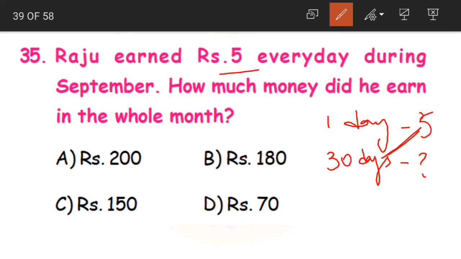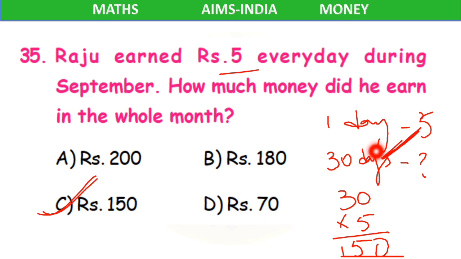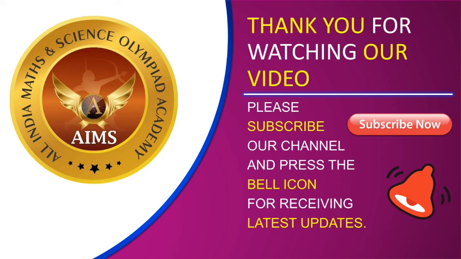How to find out? We need to multiply these two. 30 into 5. 5 zeros are 0 and 5 threes are 15. 150 rupees is our answer. Option C. Understood, right, children? For each day, that is for a single day, he would earn 5 rupees. As September has 30 days, the amount earned by him in September would be 30 into 5, 150 rupees.